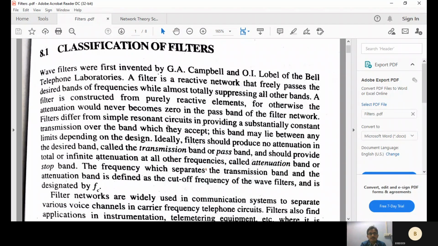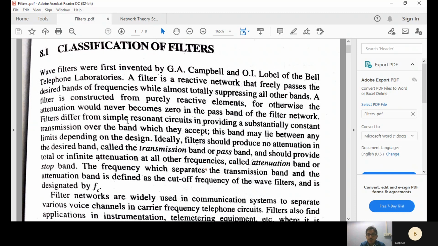A filter is constructed from purely reactive elements, for otherwise the attenuation would never become zero in the passband of the filter network. Filters differ from simple resonant circuits in providing a substantially constant transmission over the band which they accept. This band may lie between any limits depending upon the design.